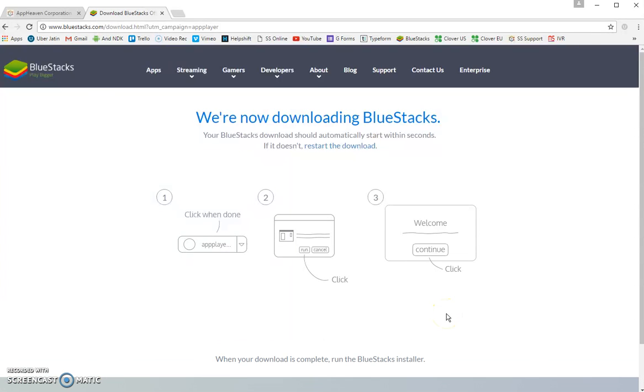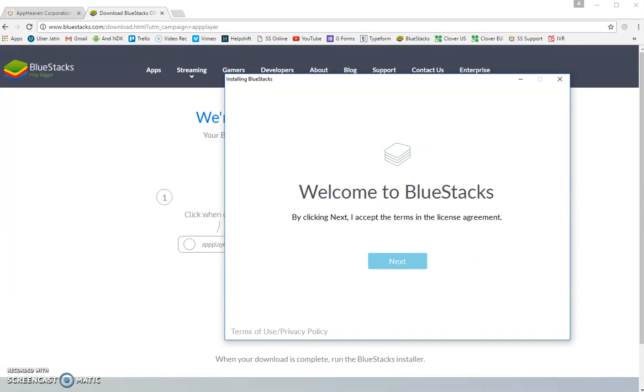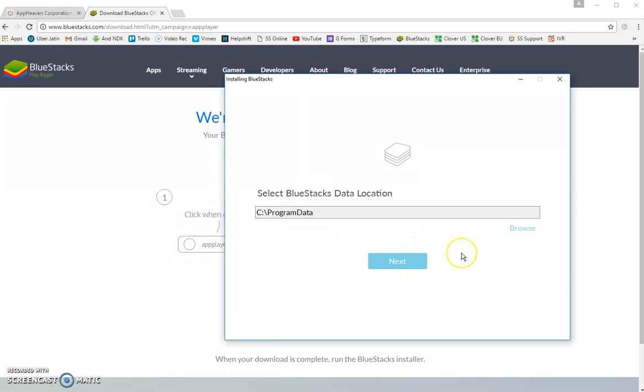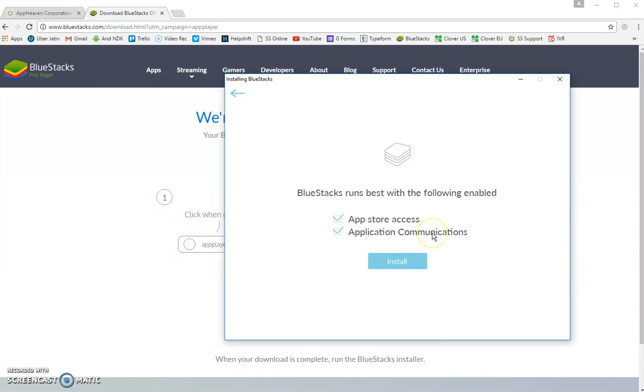You may see another loading box, followed by a prompt asking if you would like to allow BlueStacks to make changes to your computer. Just click Allow. When this process has finished, you should see this window which says, Welcome to BlueStacks. Click Next to accept the terms in the license agreement. Decide where you would like BlueStacks to download to your computer, and then press Next. Allow App Store access and application communications, and hit Install.